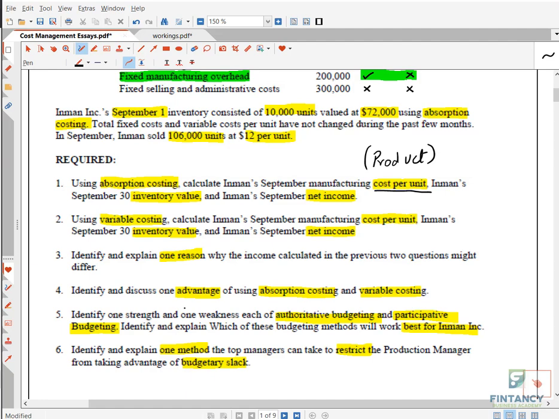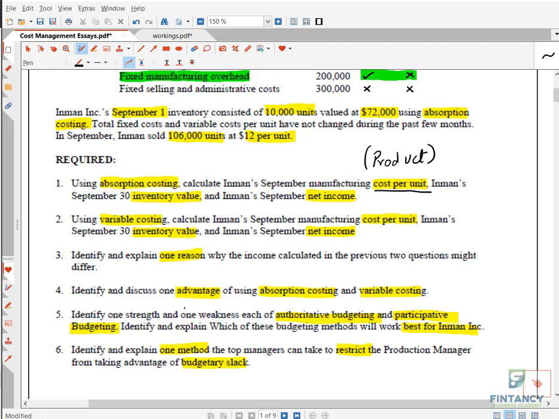Why? Because you are setting the budget, so most probably there will be less slack. Again, slack is a risk and it can never be eliminated. So in both the cases there can be slack. So the examiner can ask you, in authoritative budgeting, there is no chance of slack.